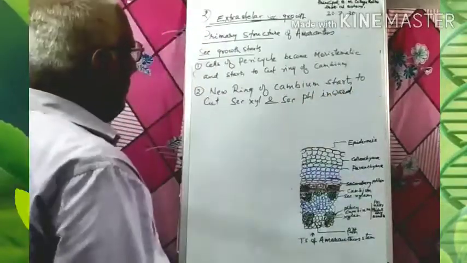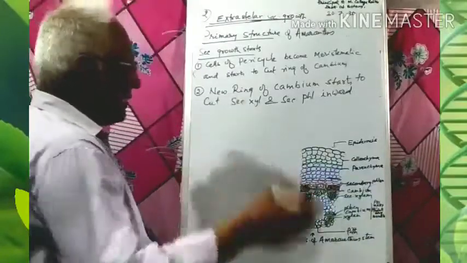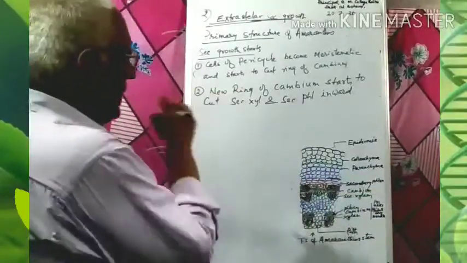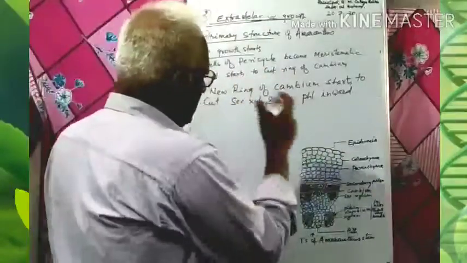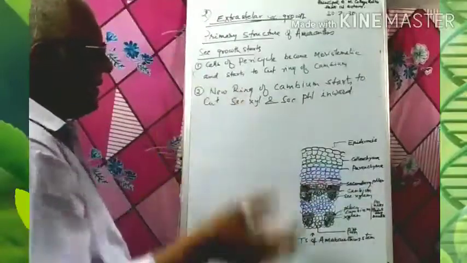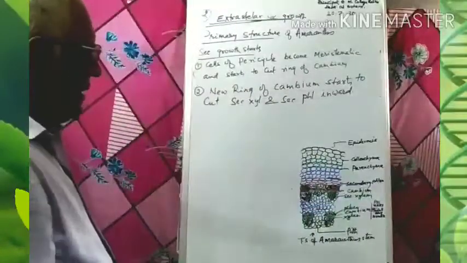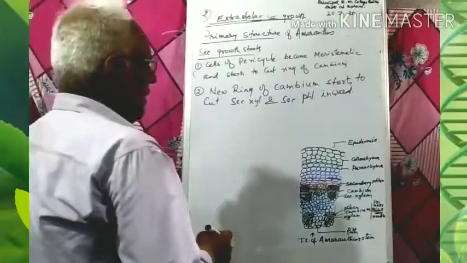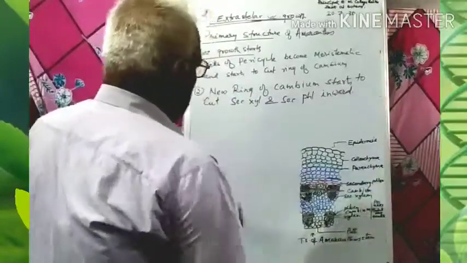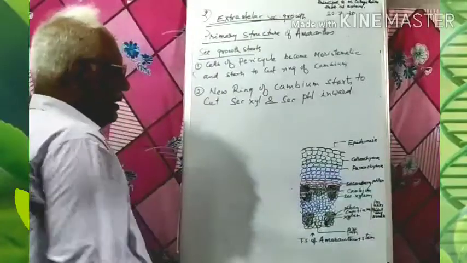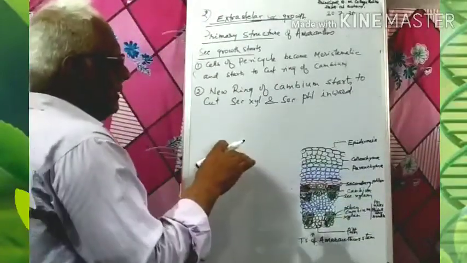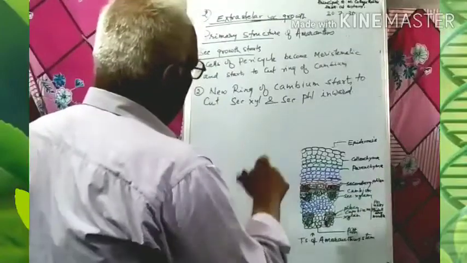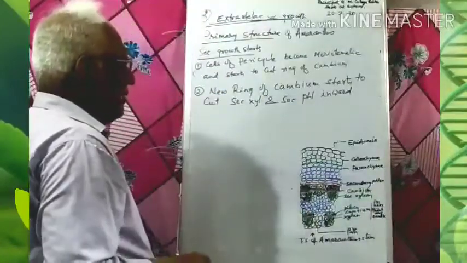Normally, secondary phloem is cut outward and secondary xylem is cut inward, but here in Amaranthus, the newly formed ring of the cambium starts to cut secondary xylem and secondary phloem both inward, and in between the two vascular bundles, the secondary xylem is cut outward and secondary phloem and secondary xylem are both cut inward.